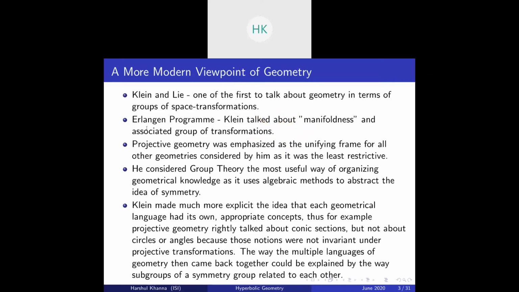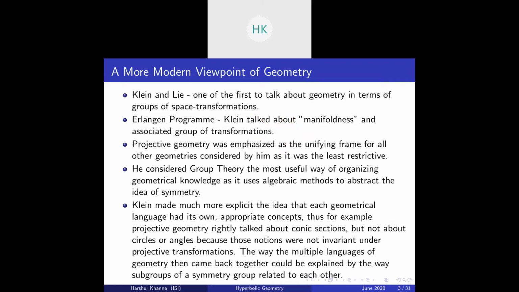Now, the Erlangen program was basically started by Klein to talk about manifoldness and associated groups of transformations. Projective geometry was emphasized as a unifying frame for all other geometries, since it was the least restrictive.